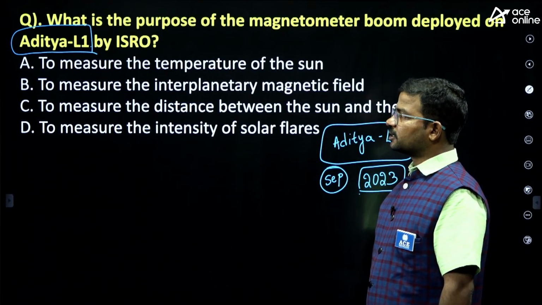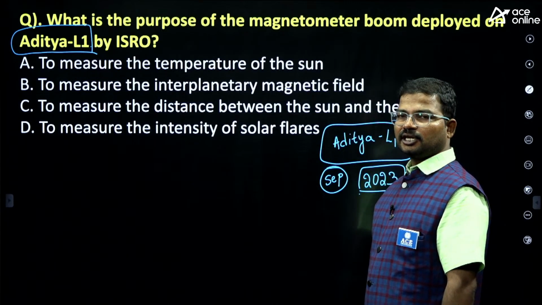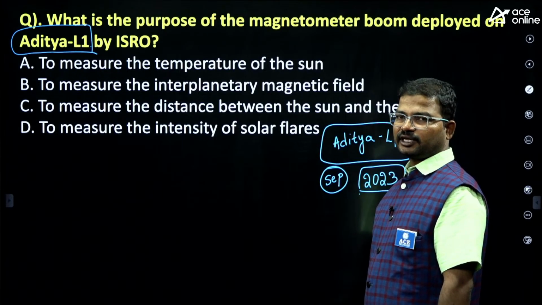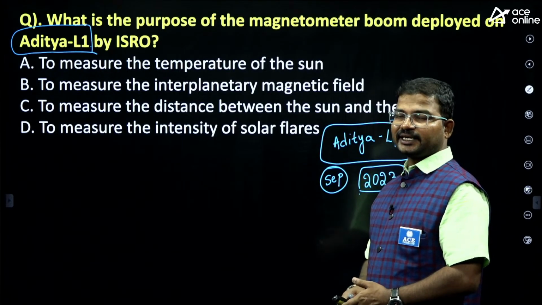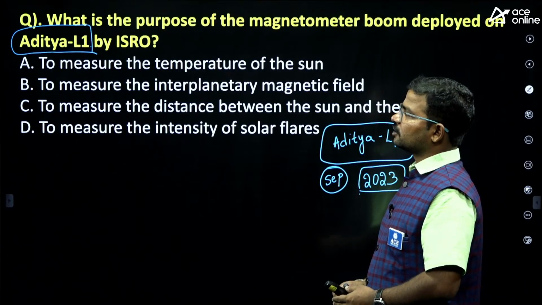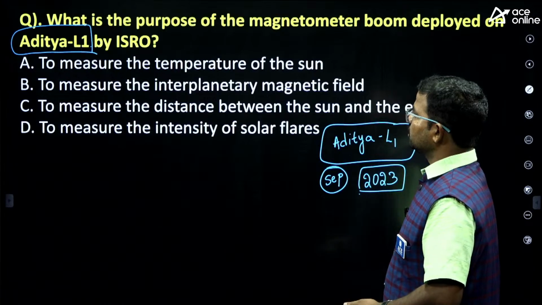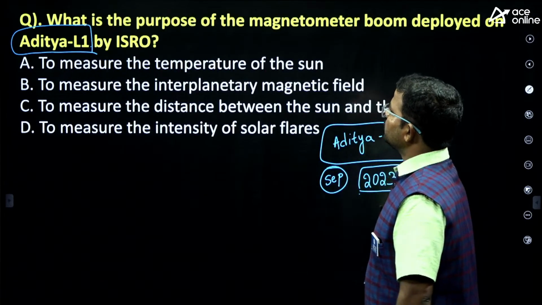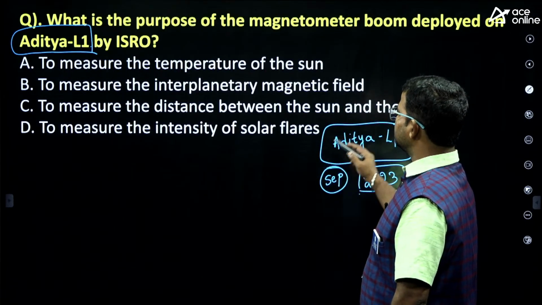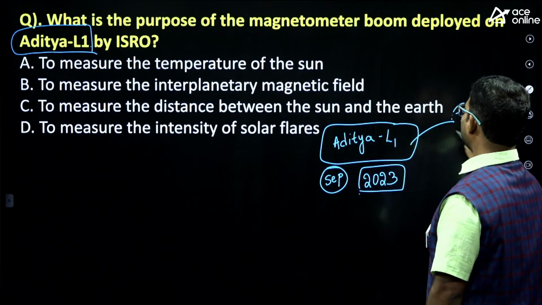The project director is Nigar Shaji. Okay, one female scientist, Nigar Shaji. She is considered the project director of Aditya L1. Next, what is the purpose of the magnetometer? Actually, guys, in this Aditya L1, we have 7 payloads.